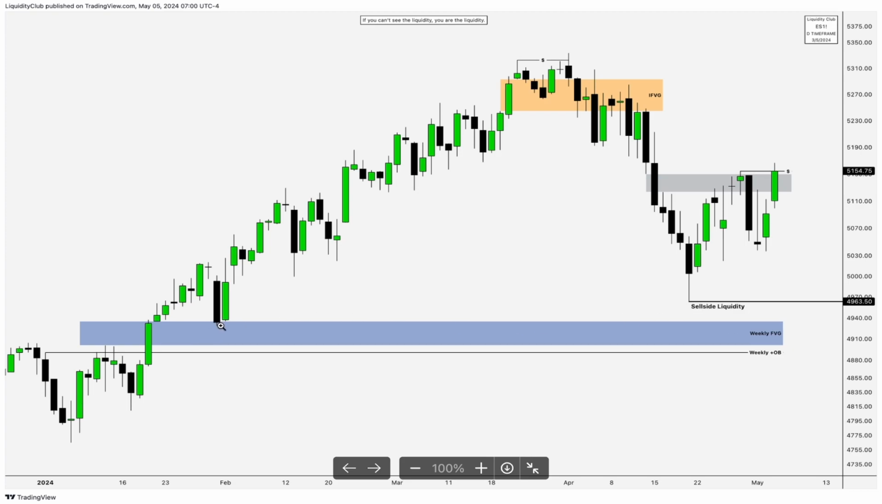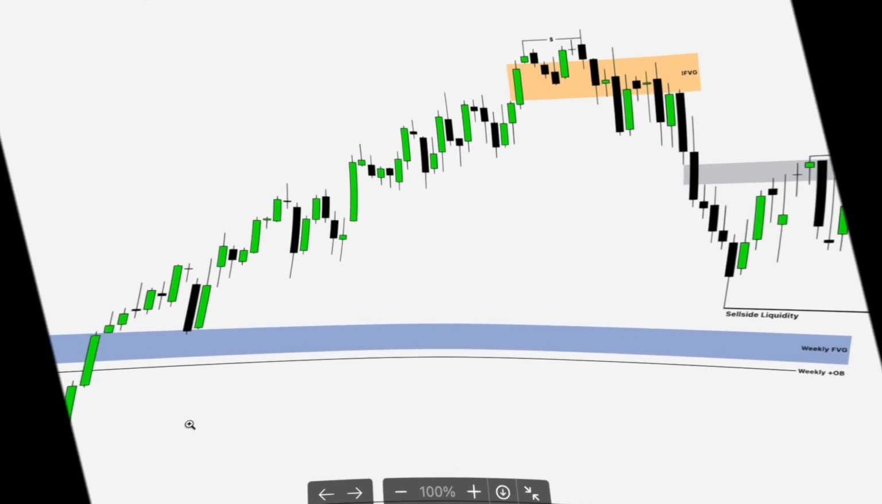And just below it we have this low, fair value gap, and these lows in general. So this is gonna be pretty much it for ES.